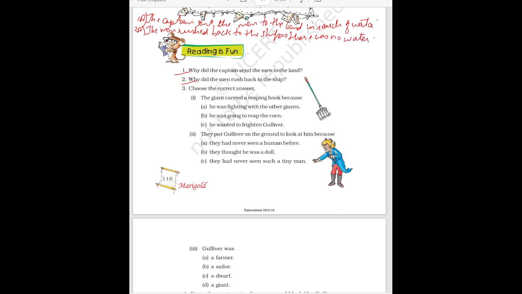Then next is, choose the correct answer. Here few options are given. You have to choose the right answer. The giant carried a reaping hook because he was fighting with other giants, he was going to reap the corn, or he wanted to frighten Gulliver. So the right option is, he was going to reap the corn. Then second is, they put Gulliver on the ground to look at him because they had never seen a human before, they thought he was a doll, or they had never seen such a tiny man. So the right answer is option C, they had never seen such a tiny man.